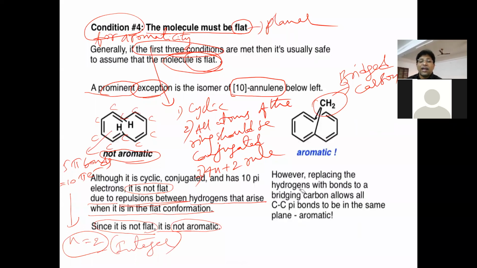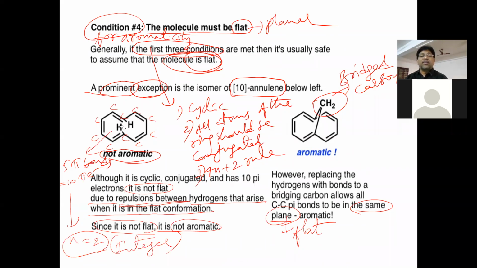Replacing the hydrogens with bonds to a bridging carbon allows all carbon-carbon pi bonds to be in the same plane. To be in the same plane means the molecule will get a flat structure. When all the carbon atoms are in the same plane, it is called a flat molecule. In this type of structure, all the carbons have planar geometry, so it follows aromaticity. These 2 structures, take into mind.